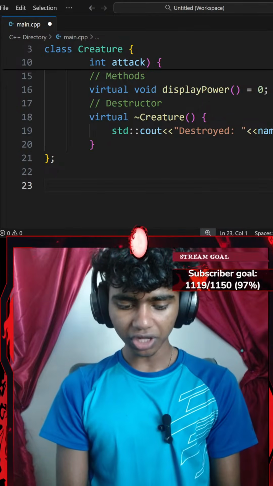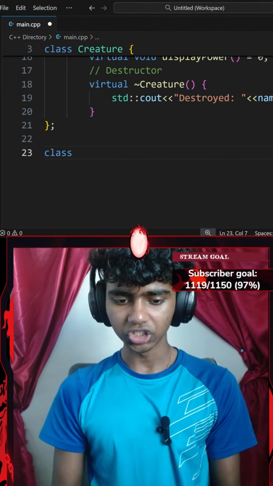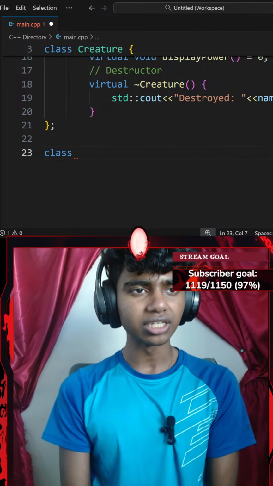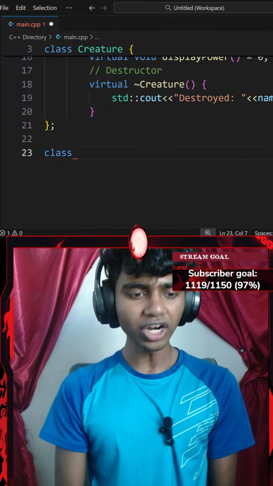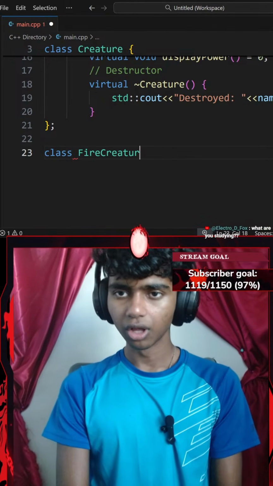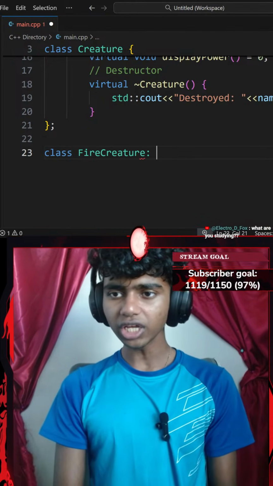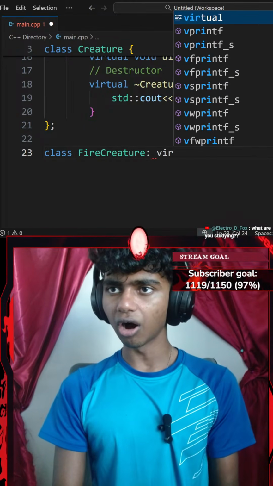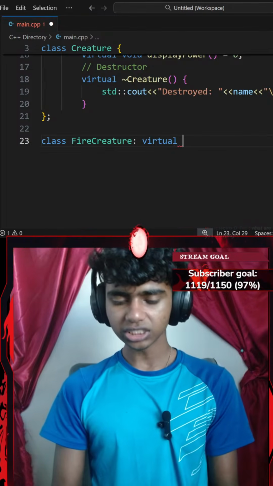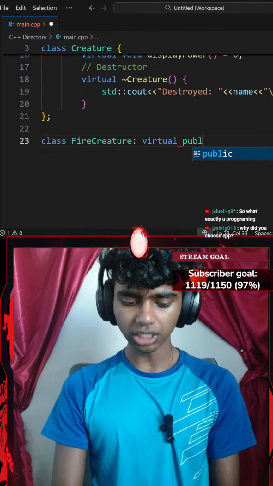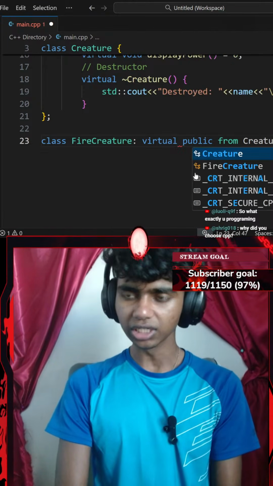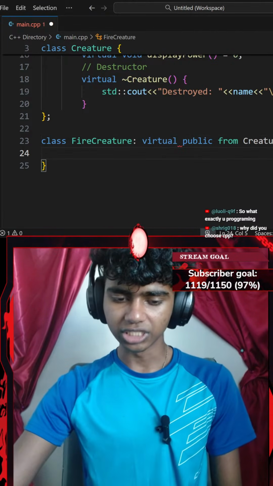Okay, so let's go ahead and create another class now. I'm going to create a derived class called, let's see. Okay, this is going to be called fire creature. So I'm going to go with fire creature. My fire creature class is going to inherit virtually all the virtual and public content from my creature class. So I'll go with creature. Okay, and then a lot of curly braces.